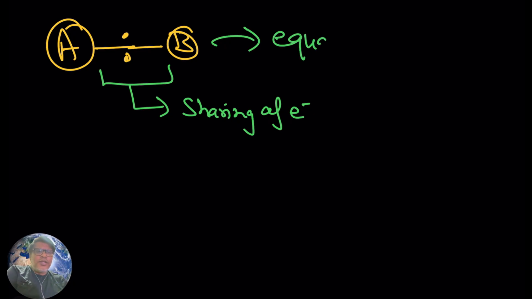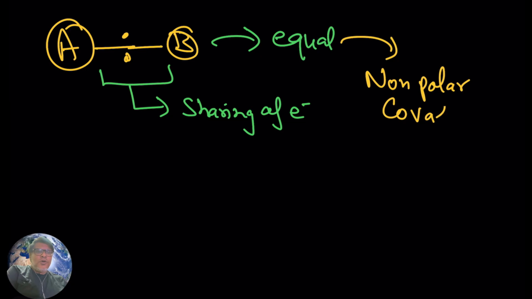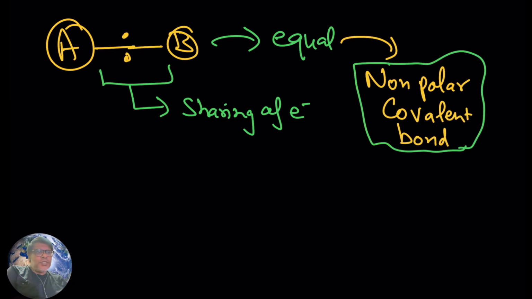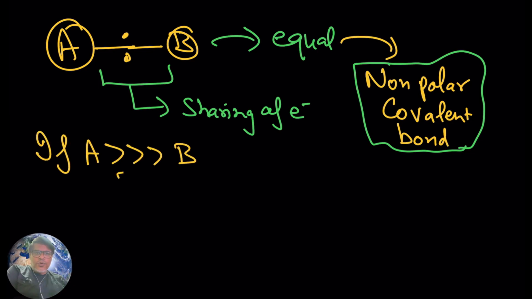So in this condition, when there is equal sharing of electrons, you are going to see the formation of a non-polar covalent bond.